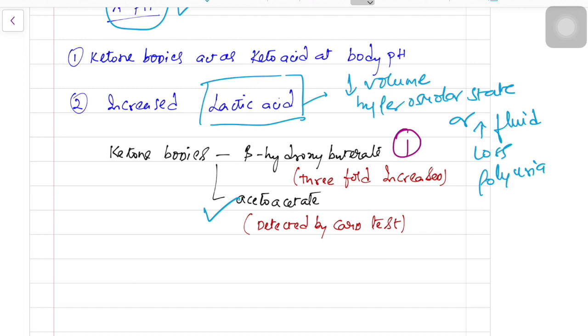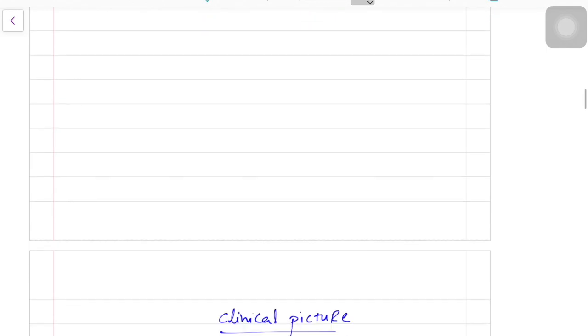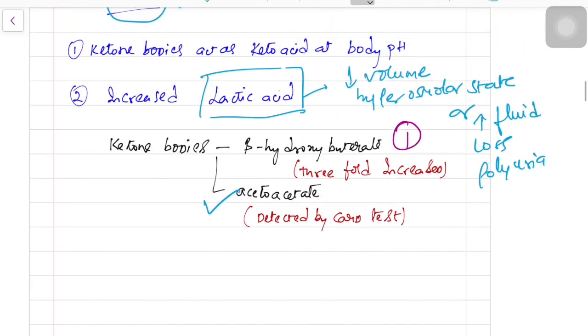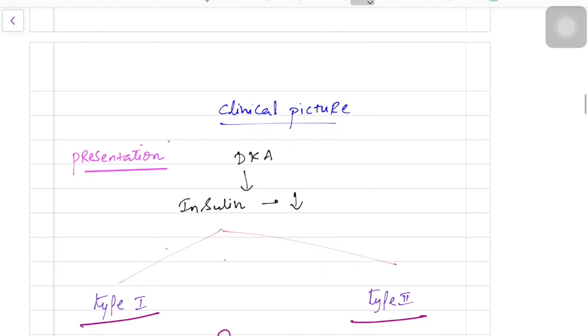There are two types of ketone bodies produced in the body, especially in diabetic ketoacidosis. The first is beta-hydroxybutyrate, and the second is acetoacetate. Of these two, beta-hydroxybutyrate is produced threefold, and acetoacetate is produced in a smaller amount. Now you know the pathophysiology, the hormones involved, and the pathways involved in diabetic ketoacidosis.